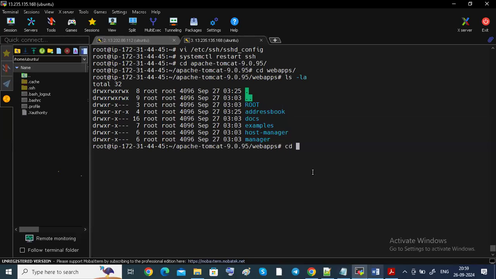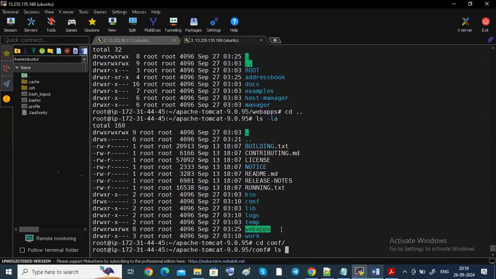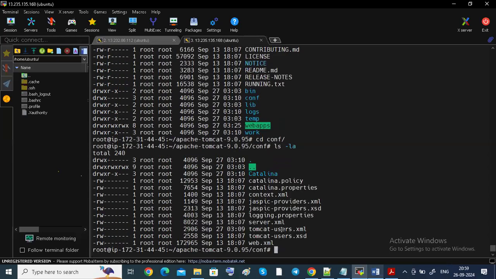CD. Okay, I came. See, we have some files, right? Now I'm going to this conf. You can see here there is tomcat-users, server.xml and web.xml.